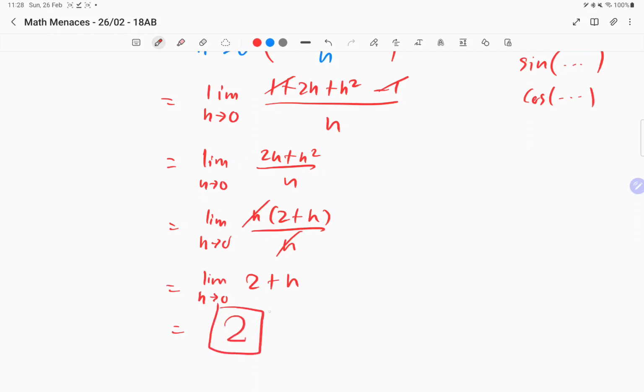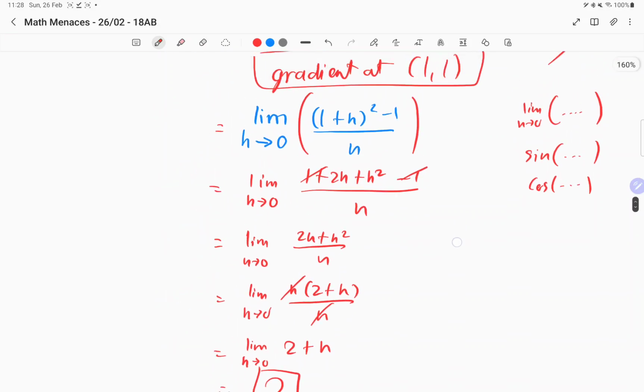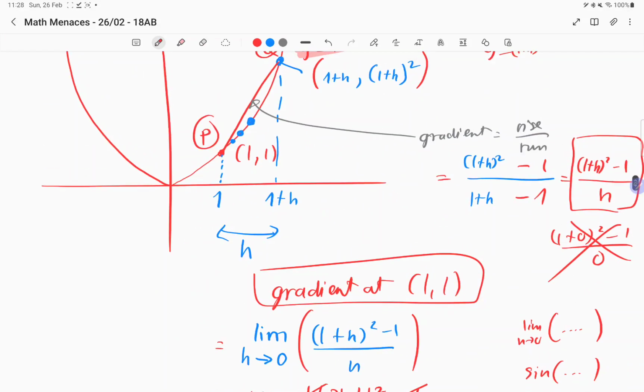So what is this saying? This is saying that if we were to draw the tangent line at the point 1, 1, the gradient will be 2.